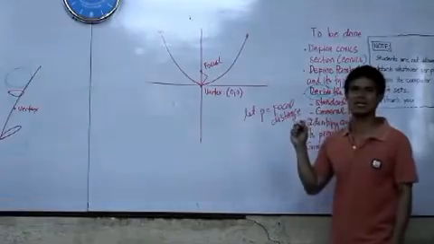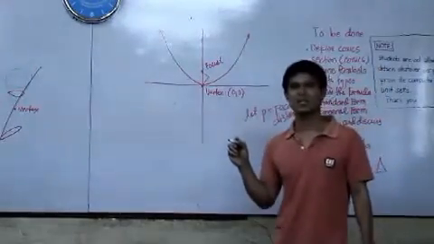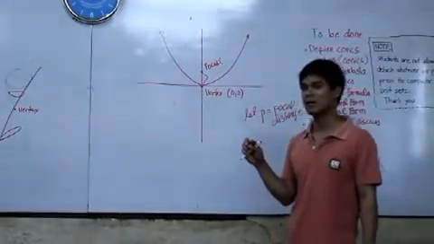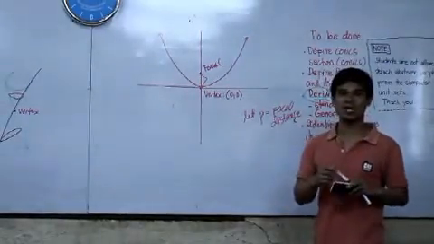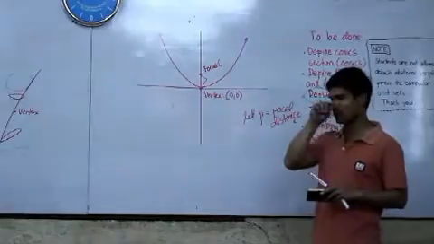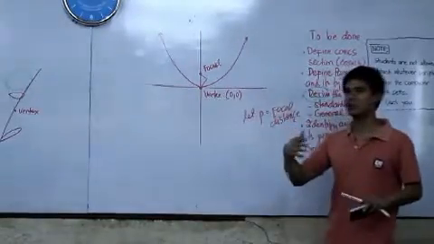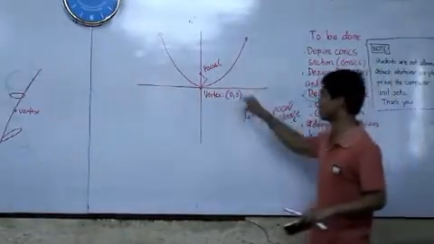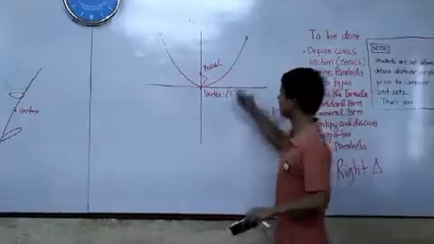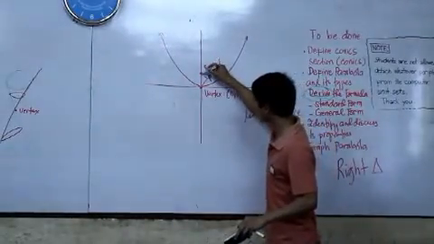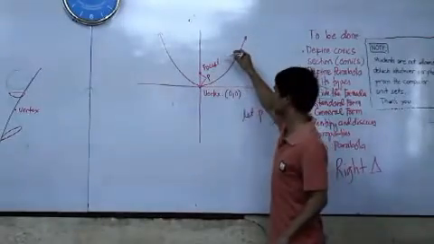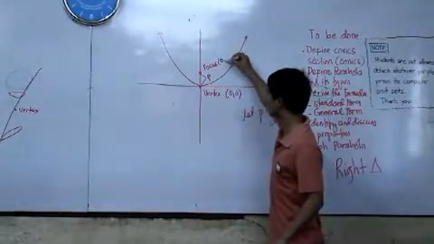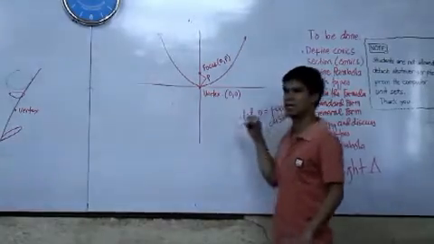Again, what is the focal distance? The distance of a focus from the vertex. Do you think the focal distance is important? Yes, because it will help you to determine also the directrix, because we have the same. Okay, let's say this is our P. So what can you say about the coordinates of this point? So this is 0, P.